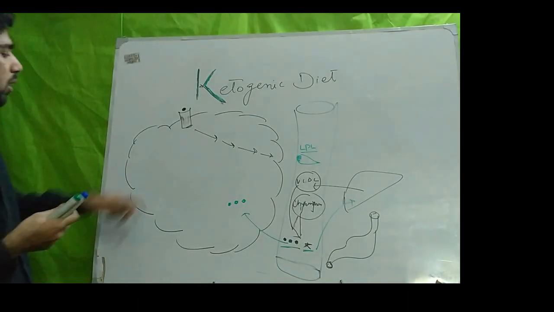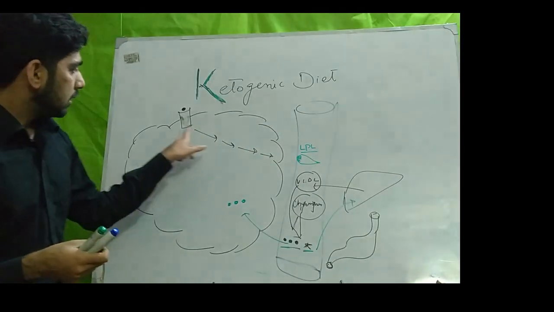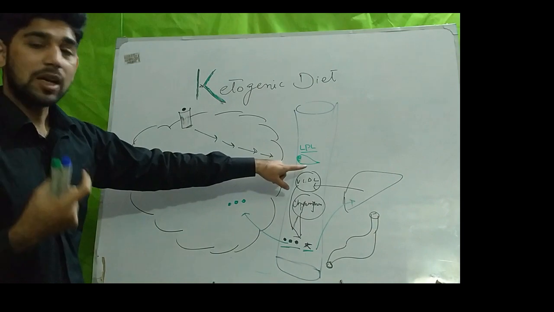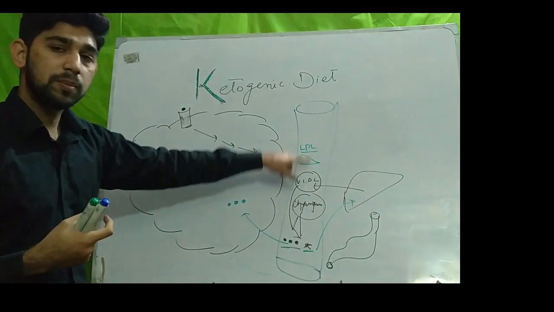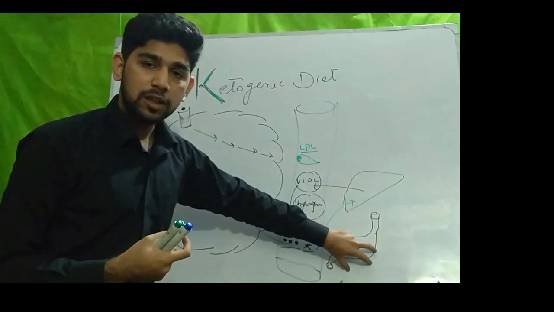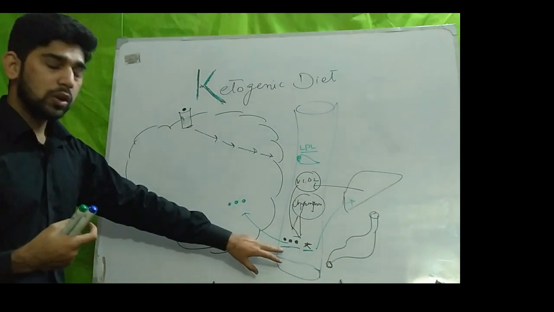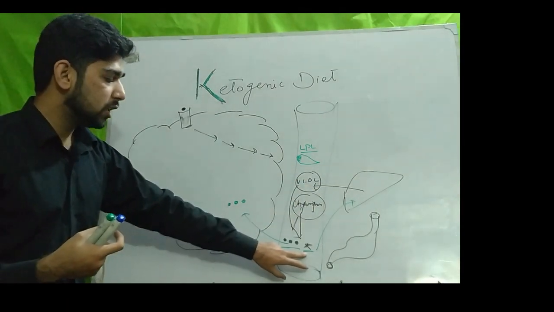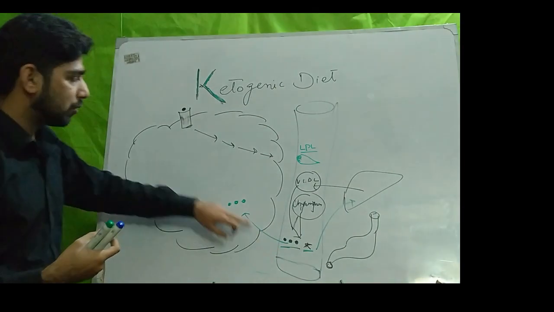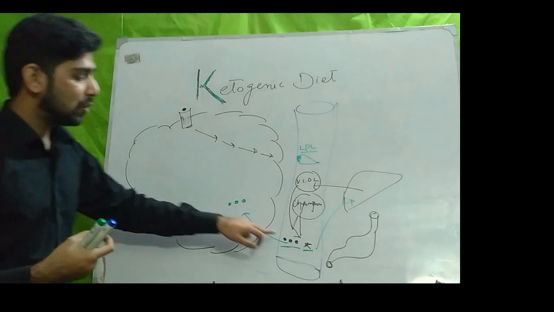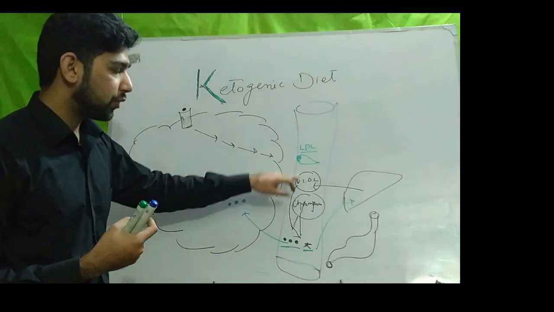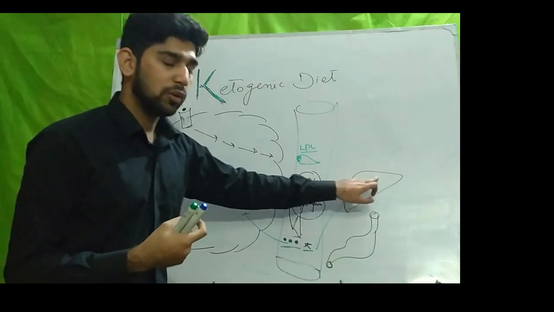So listen again: insulin breaks down the triglycerides present in the blood circulation that are coming from the liver and GI tract into free fatty acids and glycerol. These free fatty acids then go back into the adipose cells, and the glycerol that comes after the breakdown of triglyceride goes back into the liver.